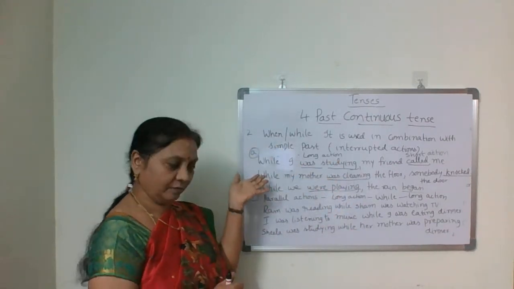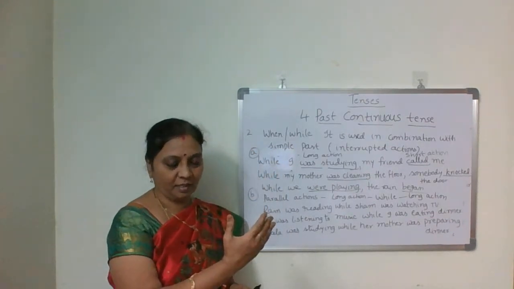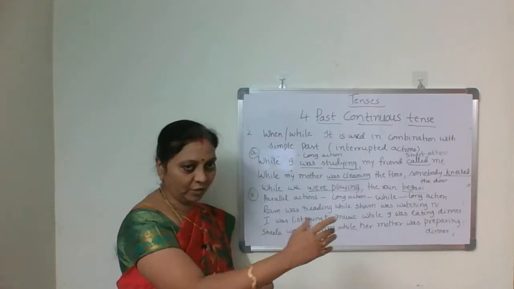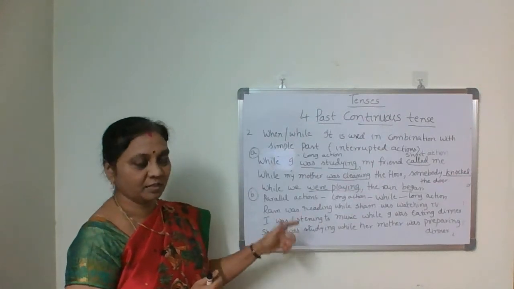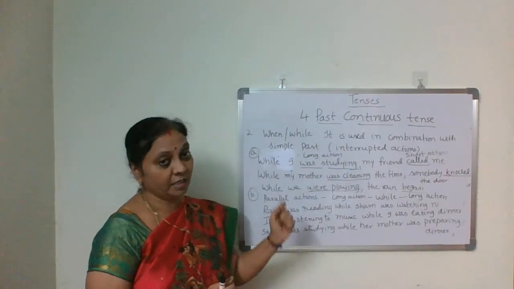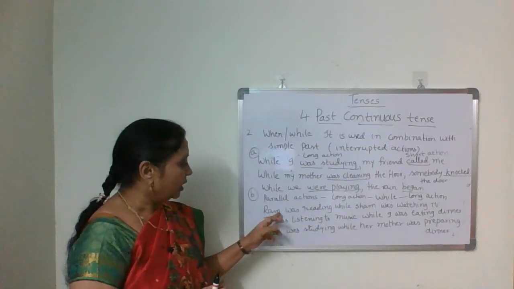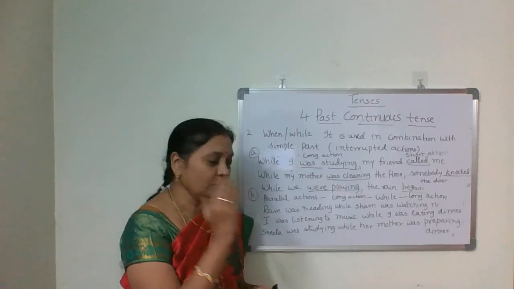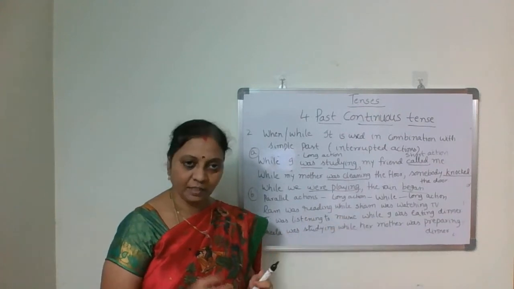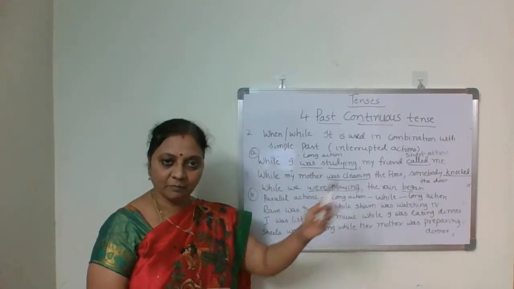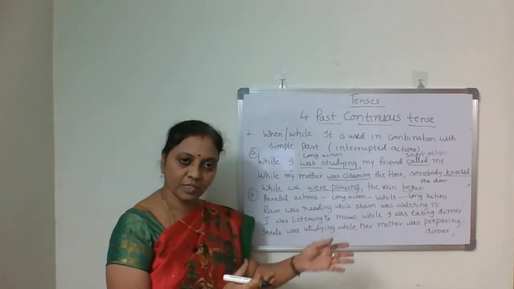In this again we have three. So A is this. And then B, parallel actions, means simultaneously two long actions were going on. In such cases also we use past continuous tense, and here also we use while. Okay, two parallel actions. Ram was reading while Sham was watching TV. Someone was reading and another one was watching TV. Two long actions, isn't it? Reading and watching TV also long action.